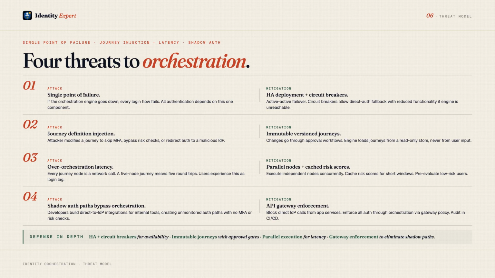Threat 2. Journey definition injection. If an attacker can modify the journey definition, they can insert a node that skips MFA, bypasses risk checks, or redirects authentication to a malicious IdP. Mitigation. Journey definitions must be immutable and versioned. Changes go through an approval workflow. The engine loads journeys from a read-only store, never from user-supplied input.